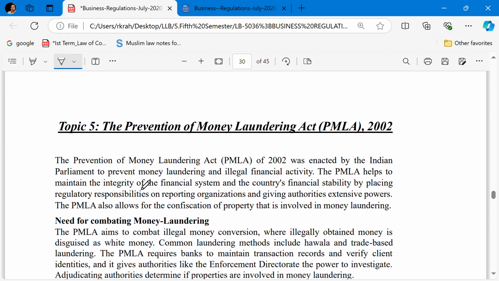The Prevention of Money Laundering Act was enacted by Parliament to prevent money laundering and illegal financial activity. The PMLA helps to maintain the integrity of the financial system and the country's financial stability by placing regulatory responsibilities on reporting organizations and giving the authorities extensive power. The PMLA also allows the confiscation of property that is involved in money laundering.